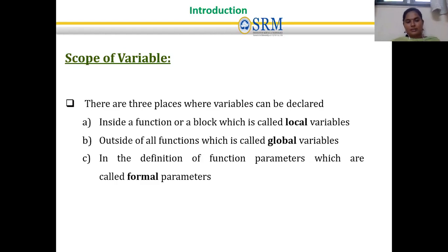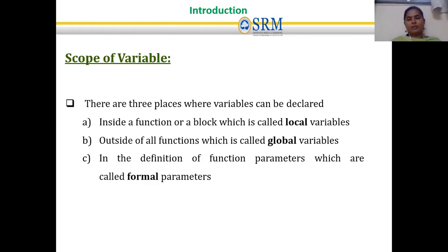The next one is the global variable, which is declared outside of all the functions. Even if we have four functions, all four can use that variable. That is called a global variable. Being outside of all functions means it should be declared at the top, before the main method. The next one is formal parameters. In a function with a data type and function name, if you pass any parameters within the brackets, those are called formal parameters.